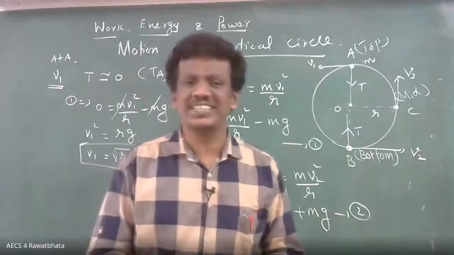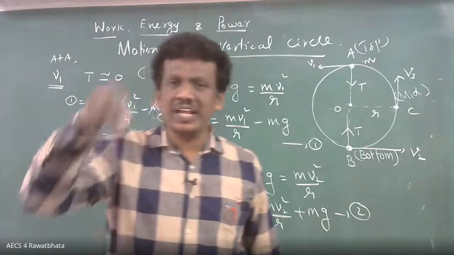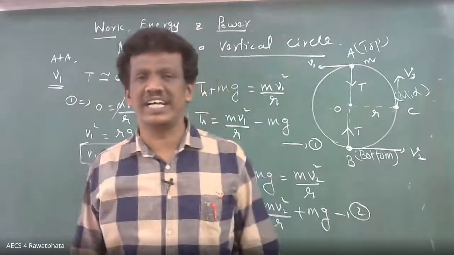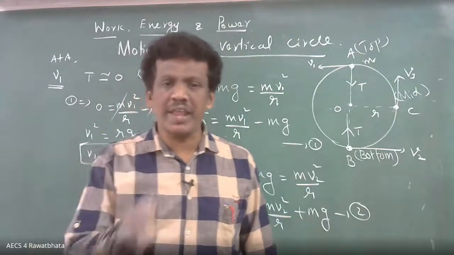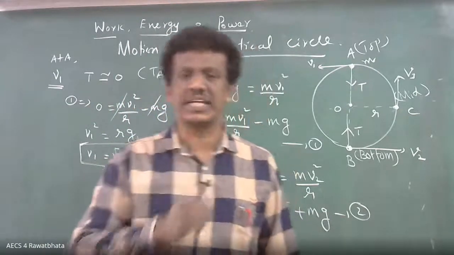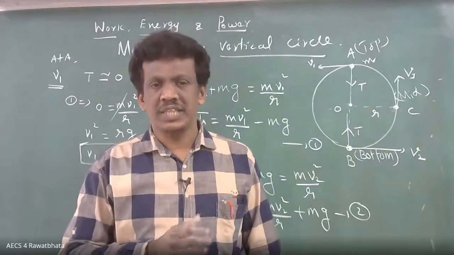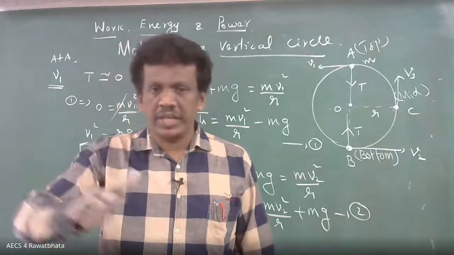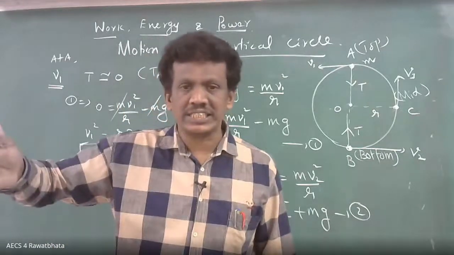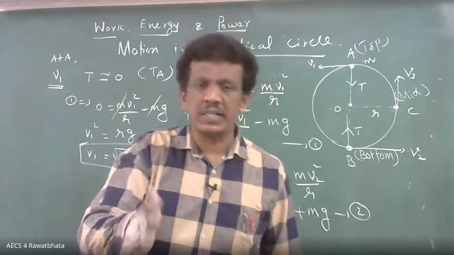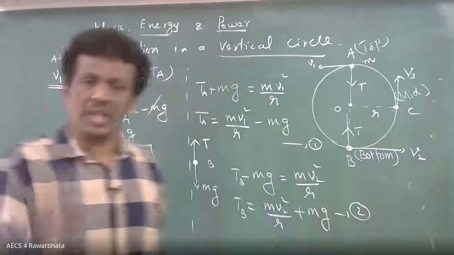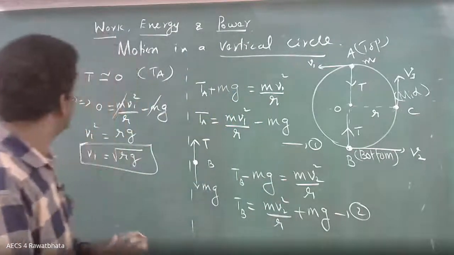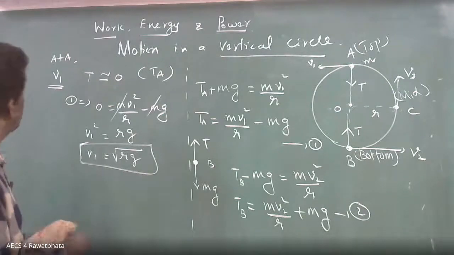Very good. The total mechanical energy remains constant. It means when the potential energy decreases, kinetic energy increases, and vice versa. The total is always constant. That's all. So now what are you going to do?